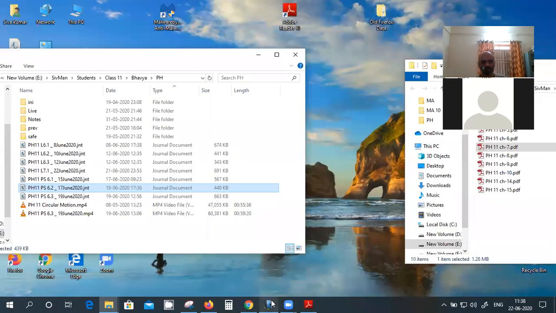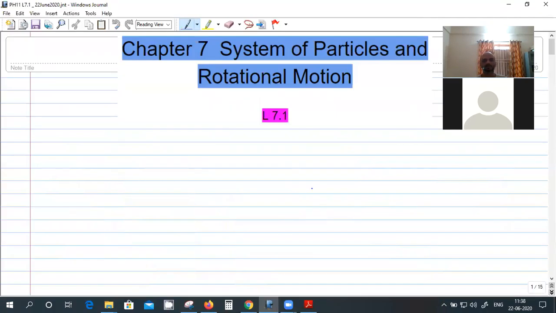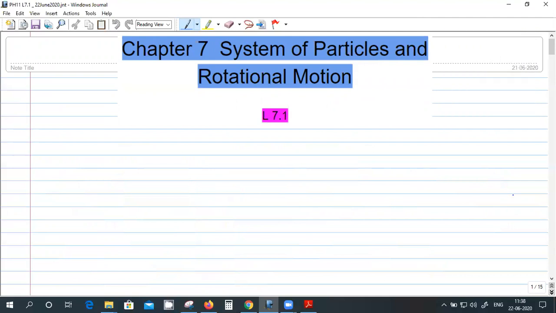So we'll go to today's topic. This is the next chapter: system of particles and rotational motion. So far, have we considered a system of particles? We have considered only things like a mass, or maybe two or three masses connected, and then some pulley.